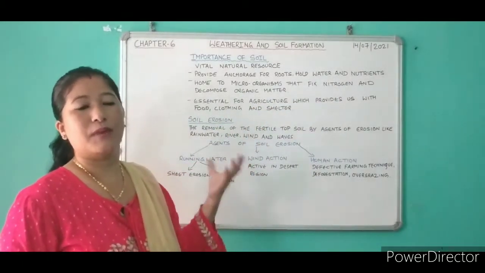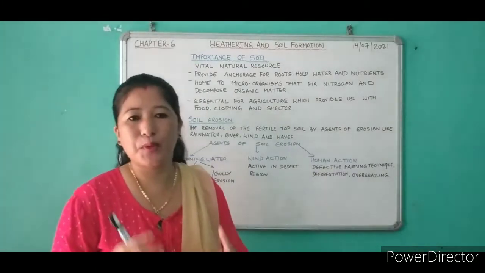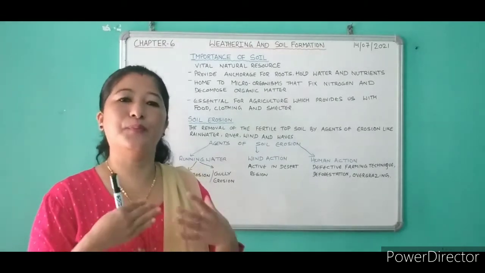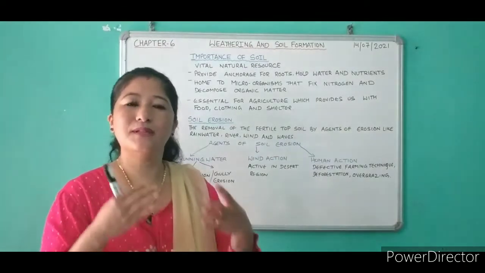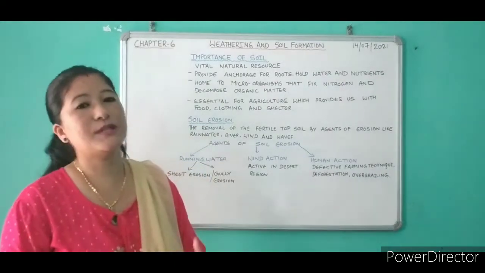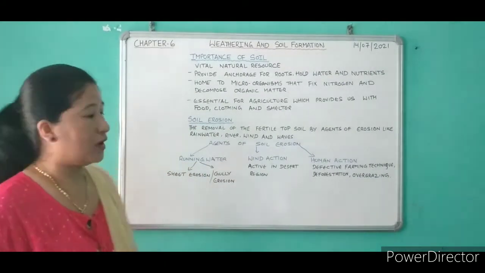These microorganisms are also very important because they break down the organic matter. That means they help in the formation of humus, and that humus adds to the fertility of the soil.